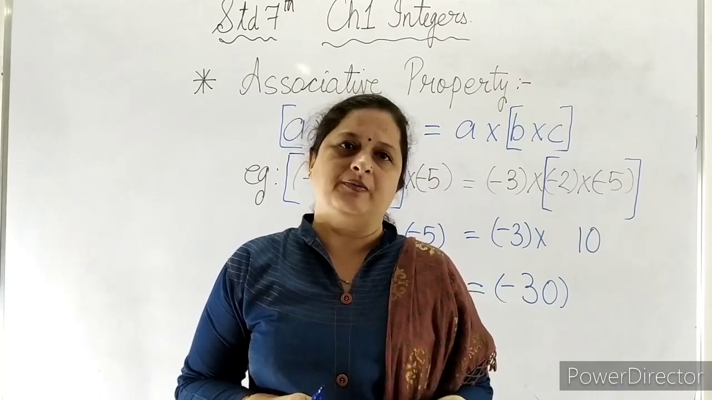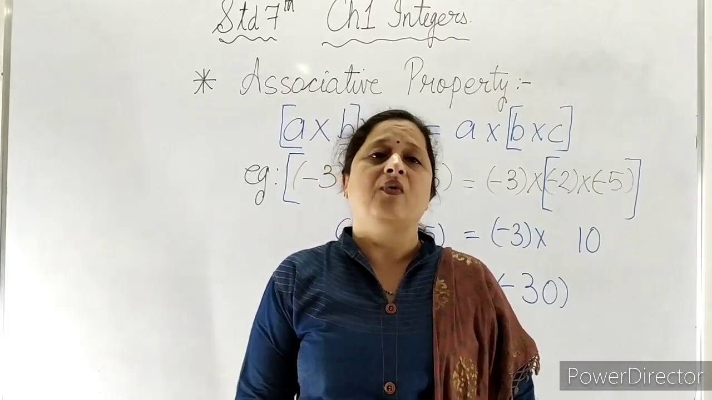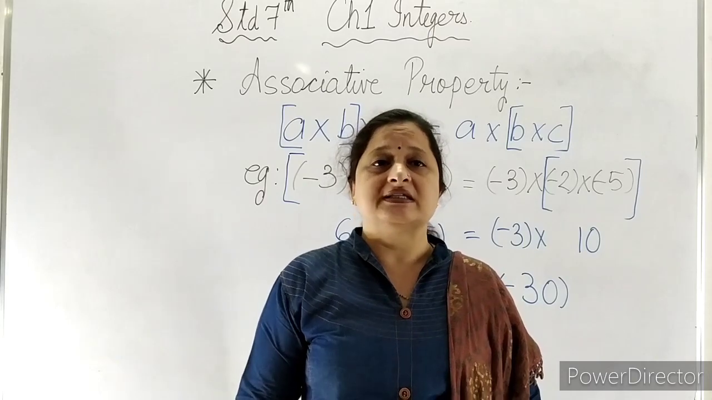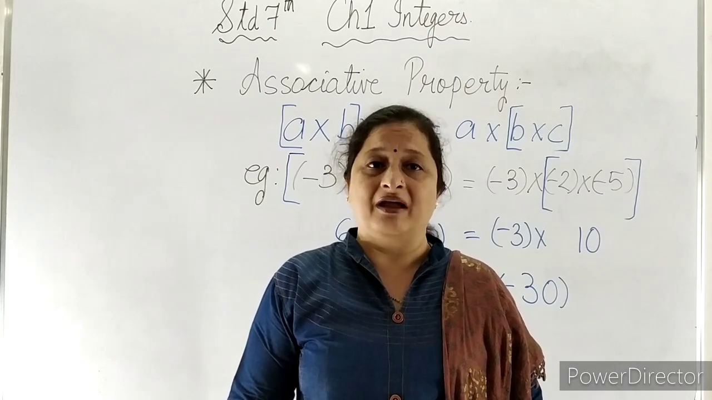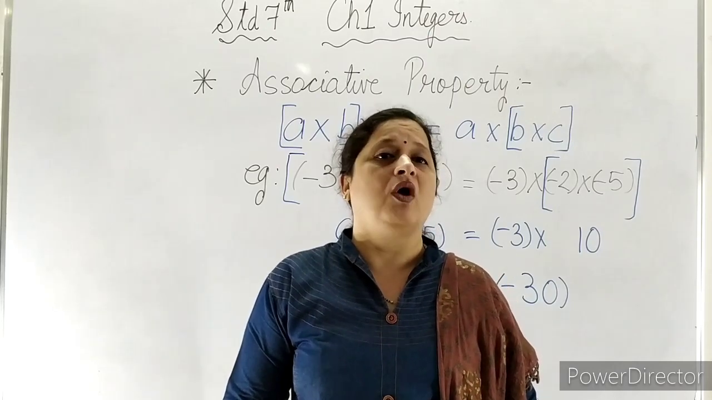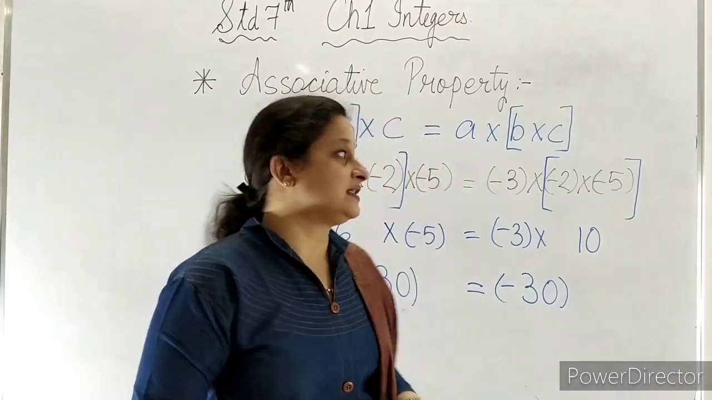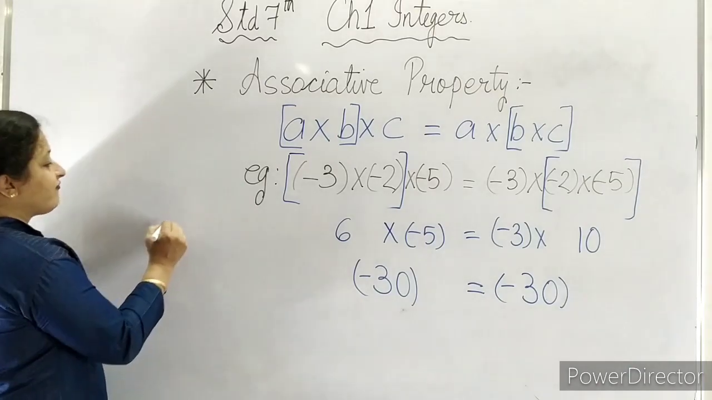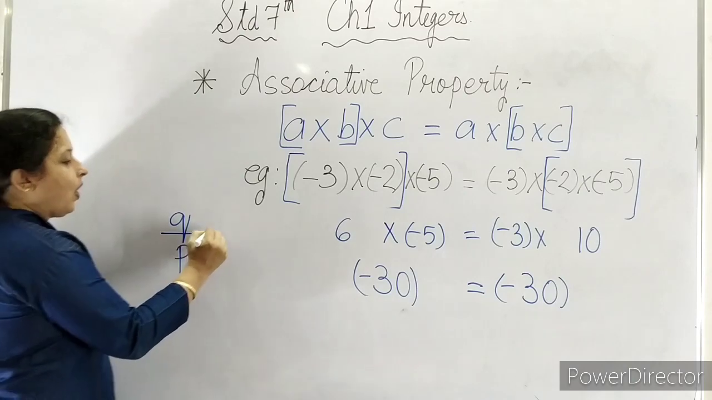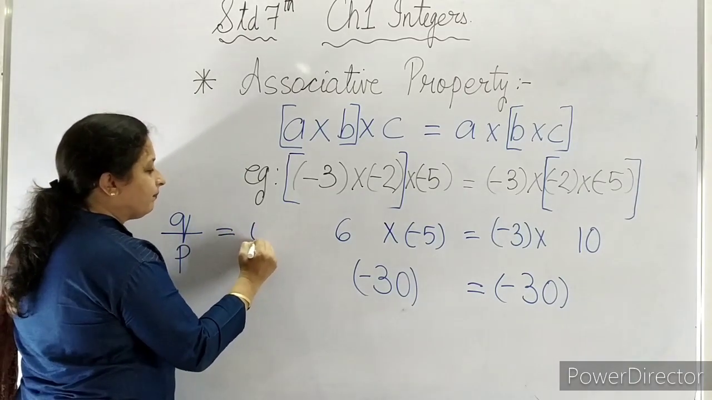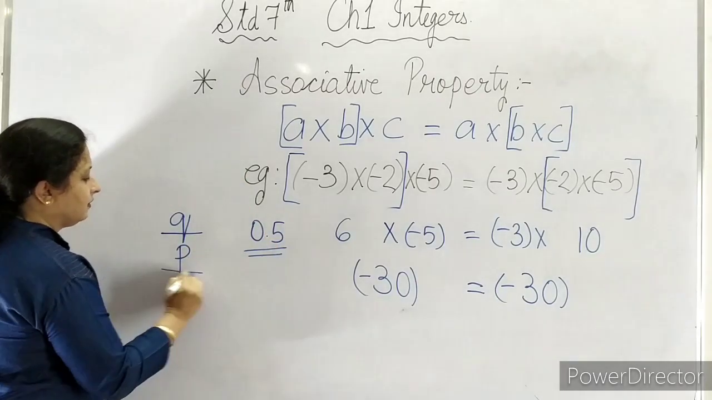The closure property says that when we divide two integers, the answer should come to an integer. But if I divide 2 by 4, the answer comes to a decimal number or a fractional number. Here I would like to suggest one thing: all the fractional numbers, that is, p upon q numbers, or all the decimal numbers, are not integers.